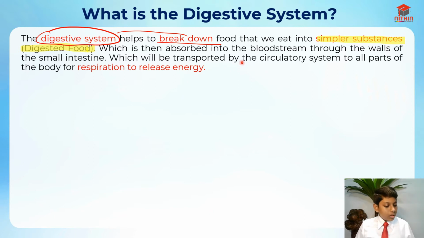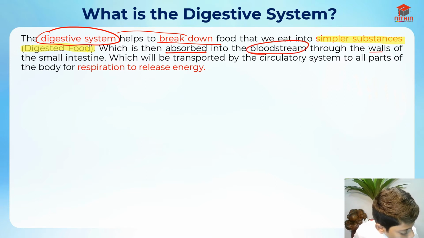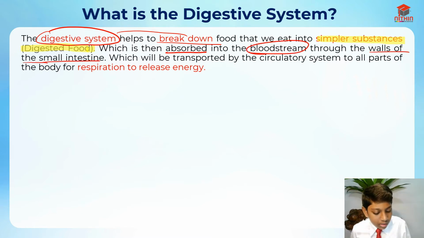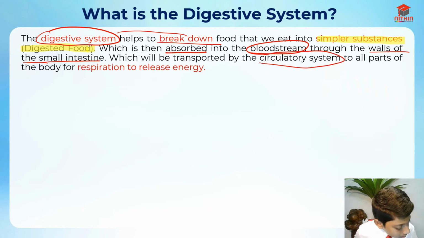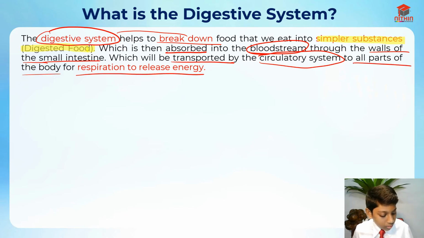Okay, and then it is absorbed into the bloodstream through the walls of the small intestine. So the small intestine basically absorbs the digested food into the bloodstream. After that it will be transported by the circulatory system. So another system has to work in this. The circulatory system must transport the digested food to all parts of the body for respiration to release energy.